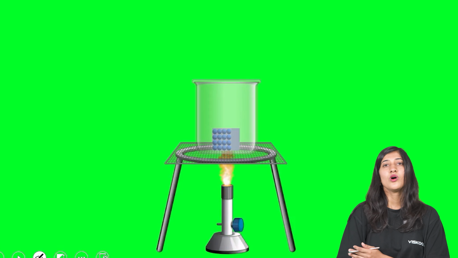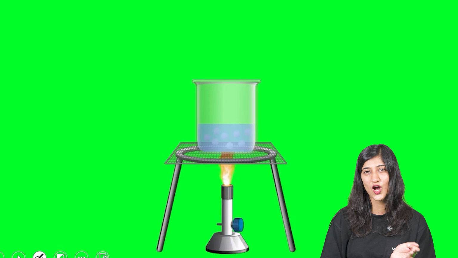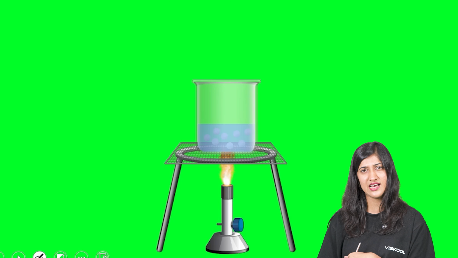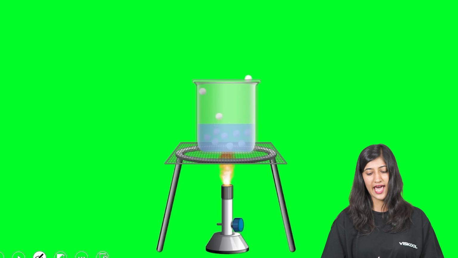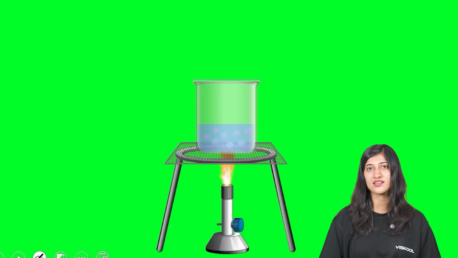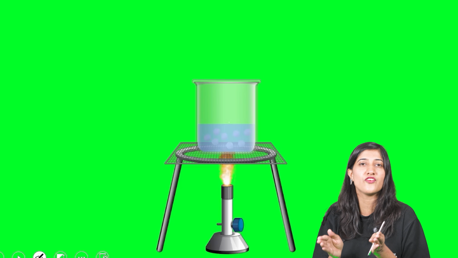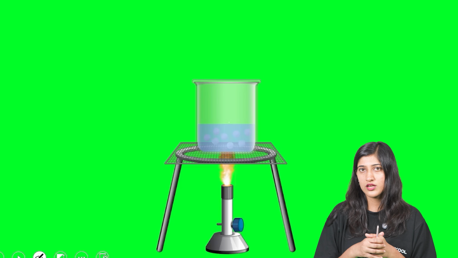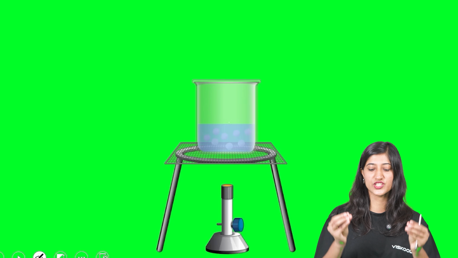Okay, now we are going to discuss the conversions, conversions of solid to liquid and liquid to gas. How are we converting solid to gas? We are taking an ice cube and we are going to heat it to melt it. What happened? This ice cube will be converted to water. Now again we are heating this water. What will happen? This water will change into water vapor.